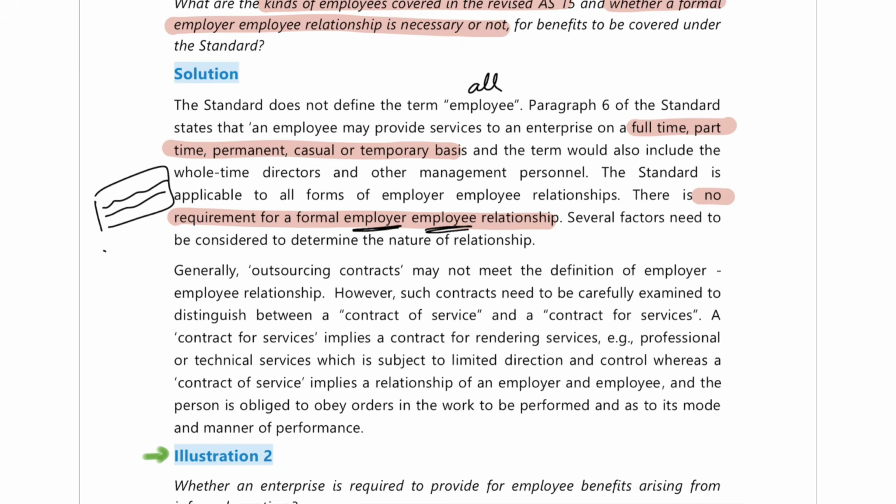But if you see that particular work, and if you see the root of it, you will understand that it is an employer-employee relationship only. So formally an agreement or something like that is not required, but if you see other factors, you will be able to determine the nature of the relationship, and that will also work here.